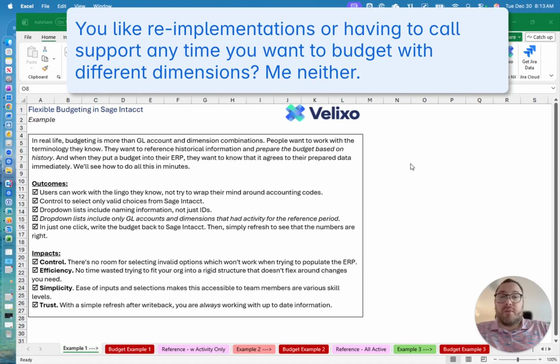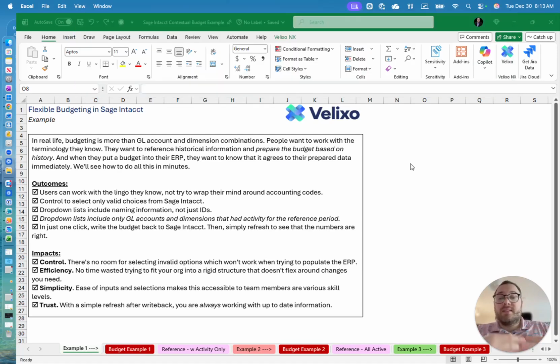It's very nimble for them to make those changes when they're doing it in Excel. It's simple, right? There's easy inputs. People of any skill level can do this. And last but not least is trust, which is very important, knowing that the data is right after they perform the writeback. What might that look like?